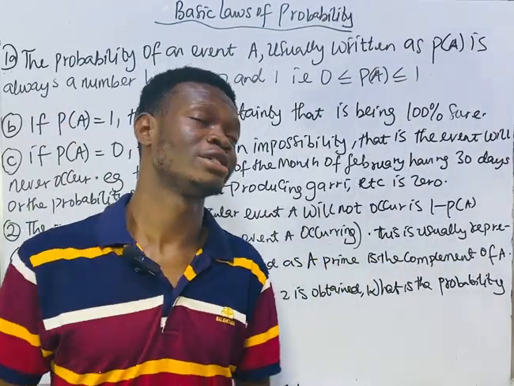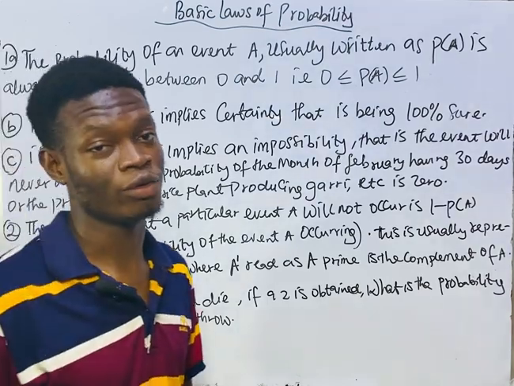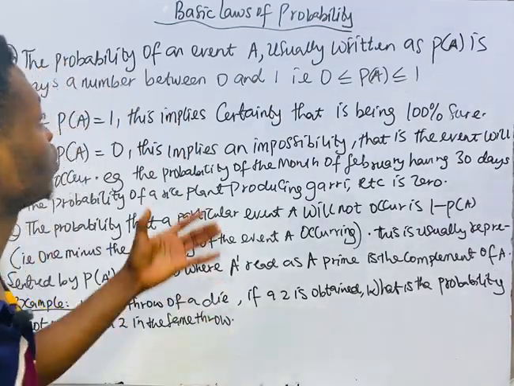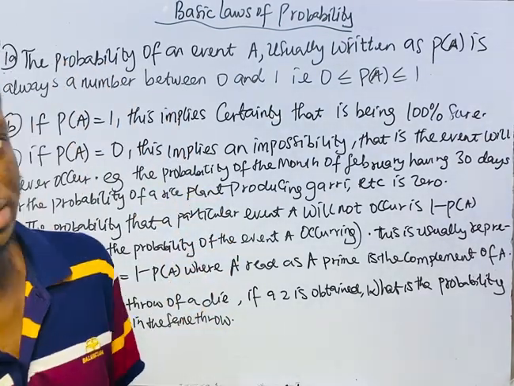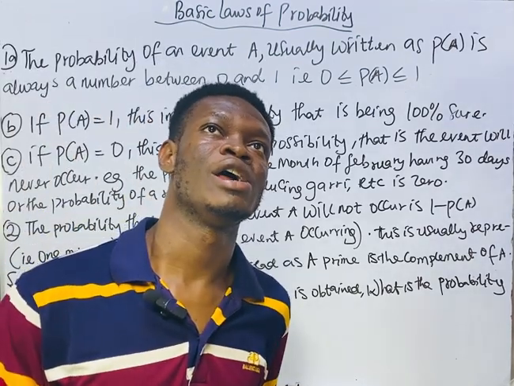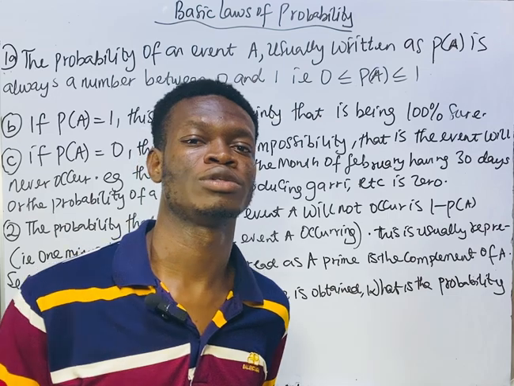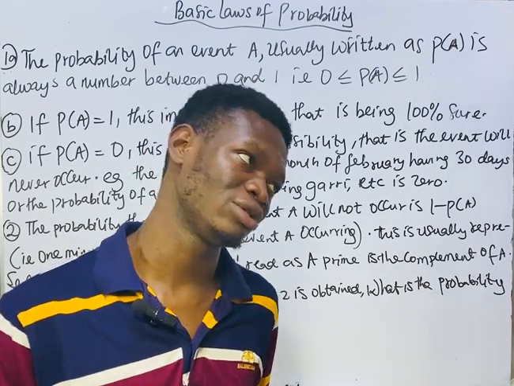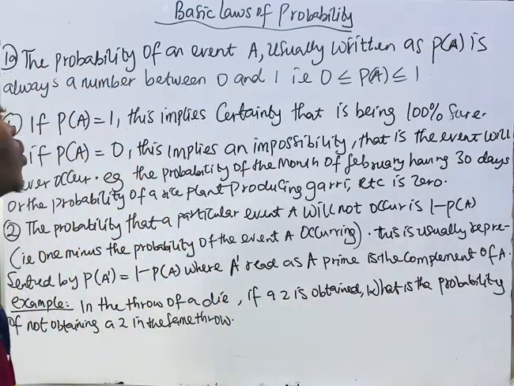Welcome back, my viewers. So we are now on the basic laws of probability. Let's look at the basic laws of probability. These basic laws are basically the axioms of probability. So that's it, saying the same thing.